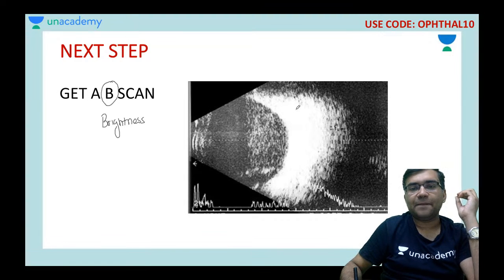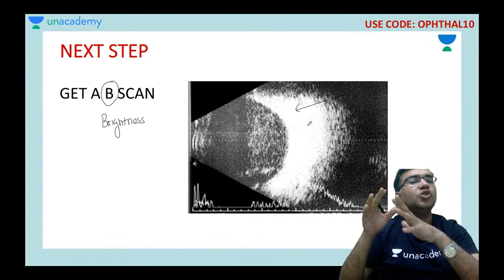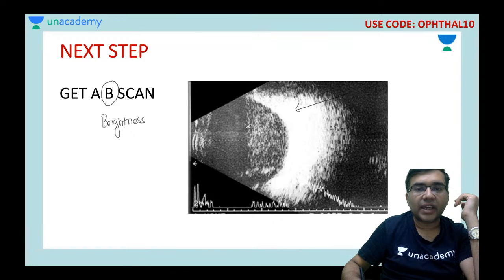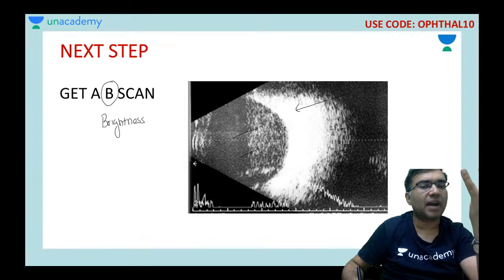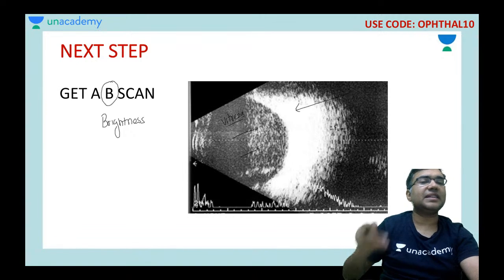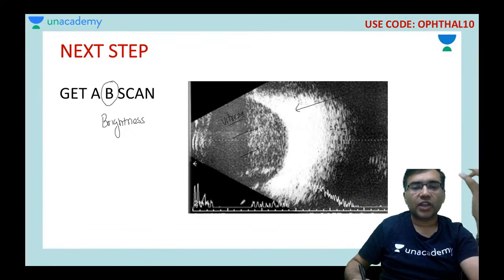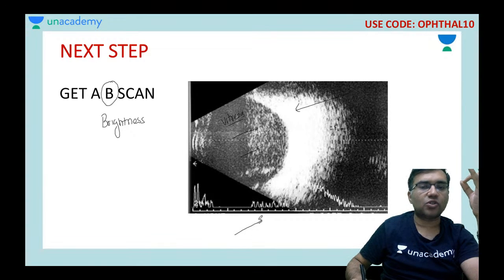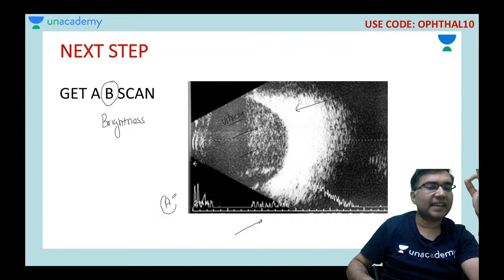So if you can see, this is your coats of the eyeball. Okay, and can you see these exudates, these mild opacities in the center of the vitreous cavity? This area is the vitreous cavity. You are seeing these whitish spots. These are basically called exudates. Okay, so if you can appreciate, there is an A scan also done here. How you can say A scan? Because you are seeing these spikes. Can you see the spikes? Just give me a thumbs up, Rahul.